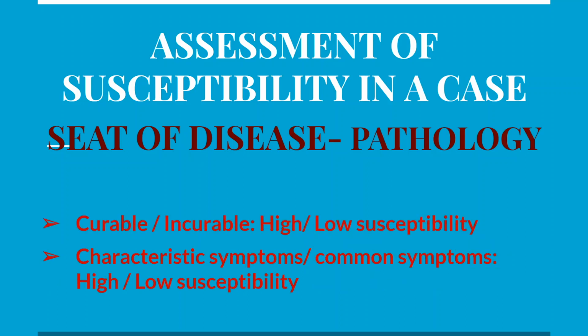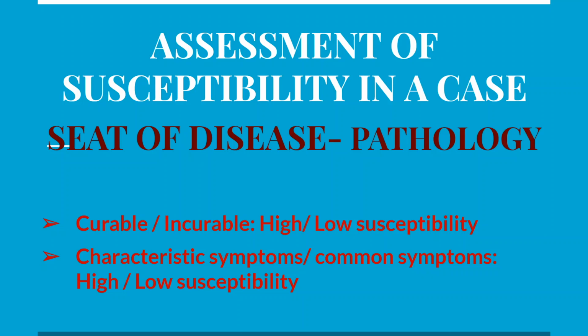So seat of disease, we again assess with respect to whether the disease is curable or incurable. If it is curable, it is high susceptibility. If it is incurable, it is low susceptibility. Presence of characteristic symptoms indicates high susceptibility. Presence of common symptoms indicates low susceptibility.